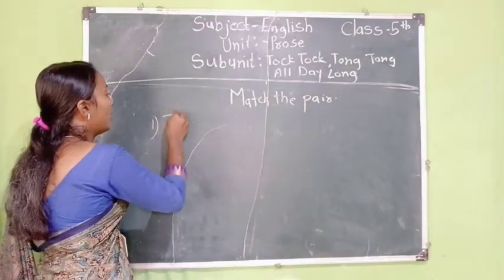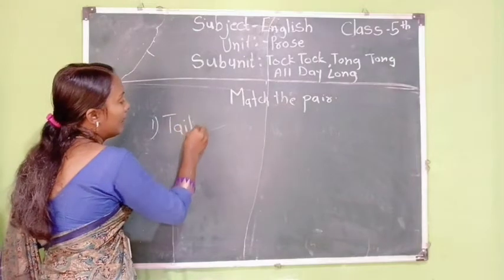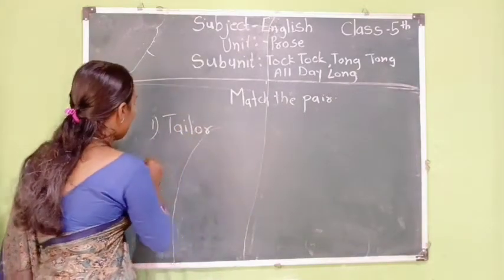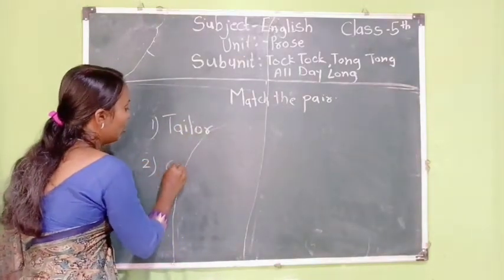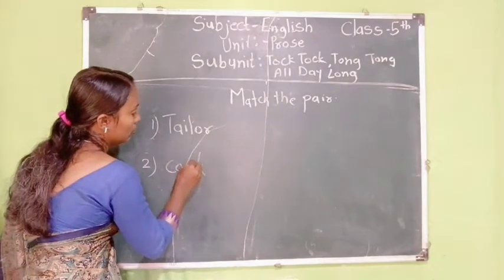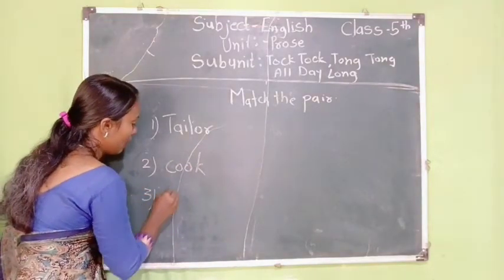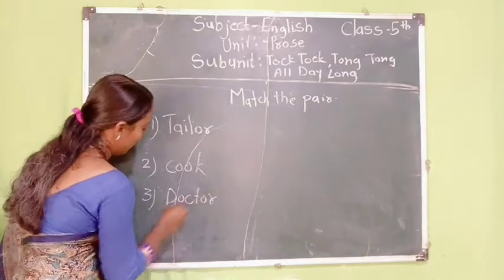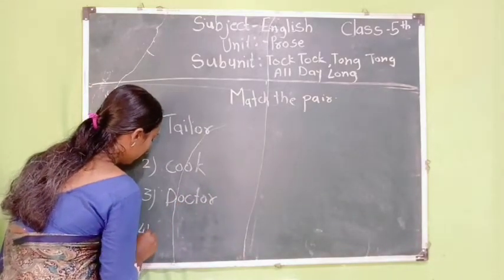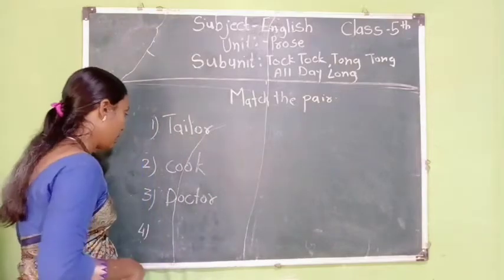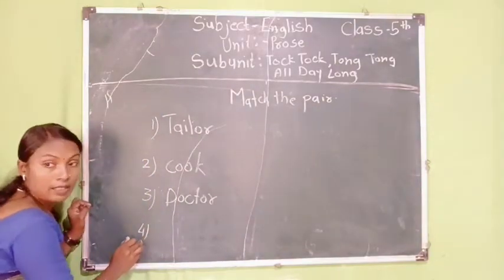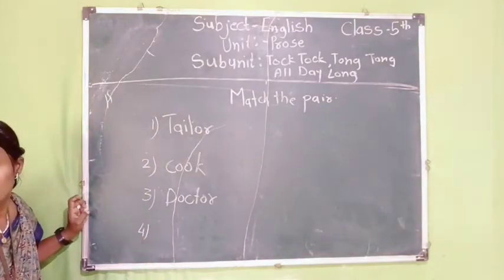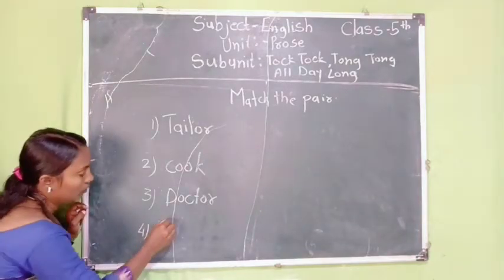Firstly, write down tailor. Second, write down cook. Number 3, doctor. Number 4, artist.